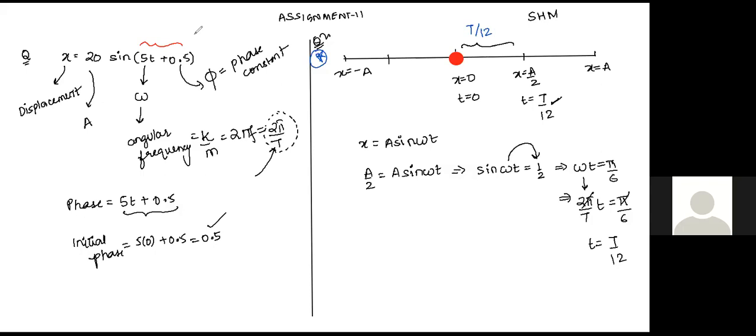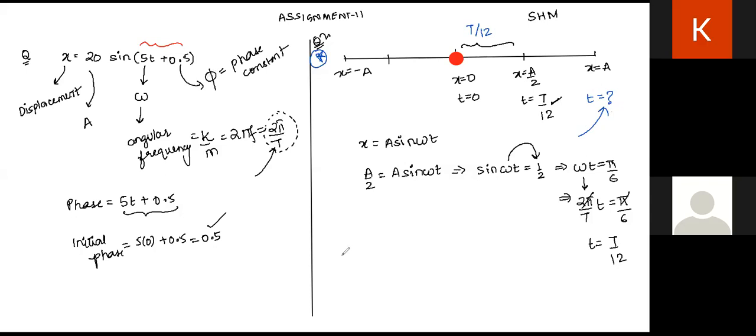Okay. Now I will take one more student. Let's take Karuna once again. Karuna, can you tell me how do I find out what is the time when the particle has reached the point x is equal to a? How do you calculate this time? Yes, we substitute x as a and then find. Let's do it. x as a is equal to a sine omega t, right? Therefore, this gives me sine omega t is equal to 1. Correct? So omega t is equal to pi by 2. Very good.